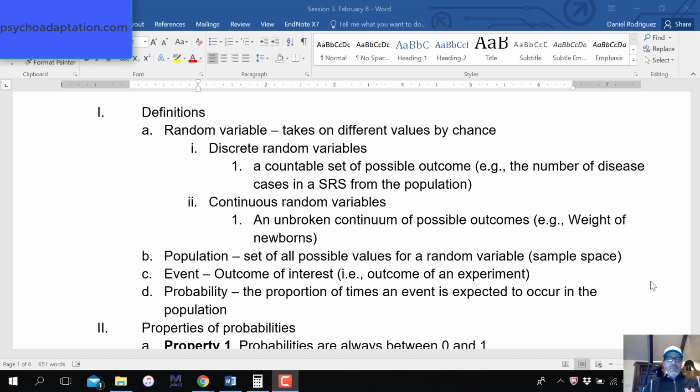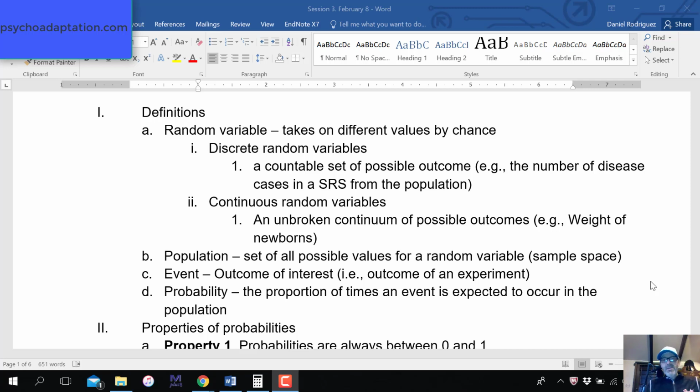These should be refreshers for everybody. So we're going to talk about random variables and divide them into discrete and continuous. If you think about it, they're random because any variable is random. If you select somebody out of the population, you're doing so at random. So one can have any value on any one of these variables. So if you're looking at a person's biological sex, you could have a male or a female. You're picking people out of the population at random. That's what a random variable is.